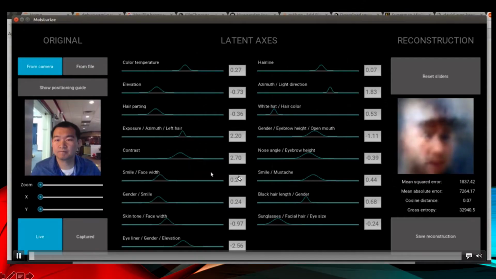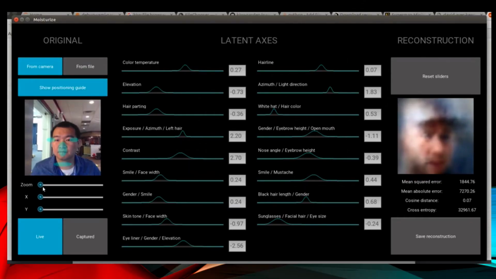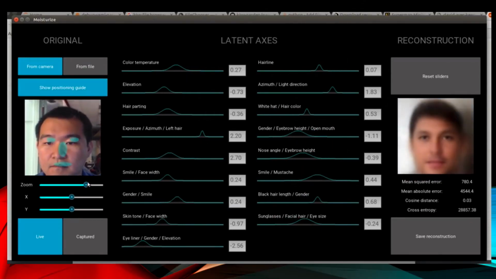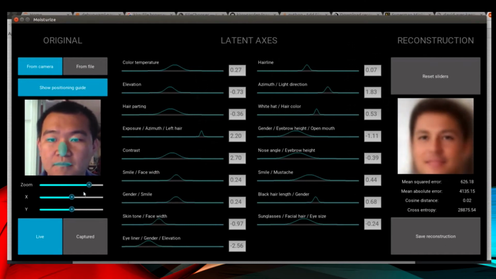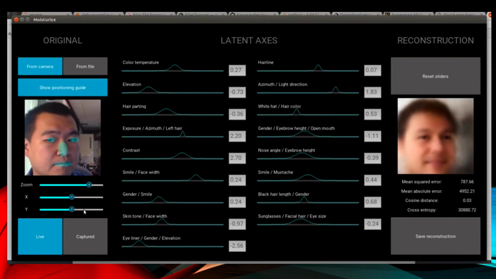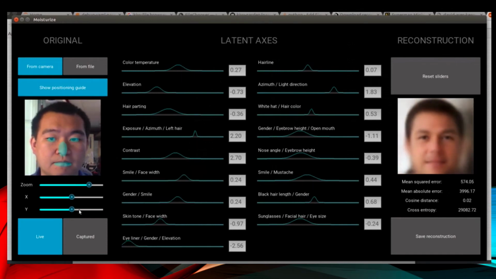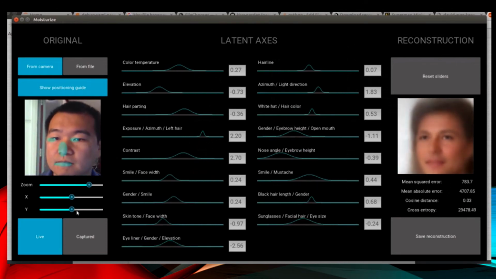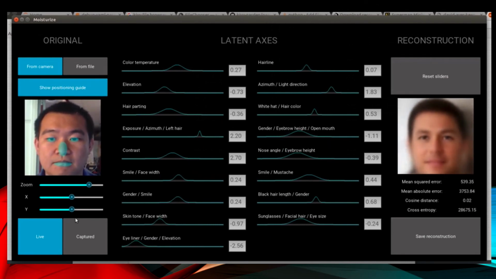So I've got a video here. You'll see as the input changes, we get live updates here on the latent distributions. I'm going to try to get the model to recreate face rotation. And then I'm going to smile twice. You can look at the reconstructions, and it should be able to also model the smile.